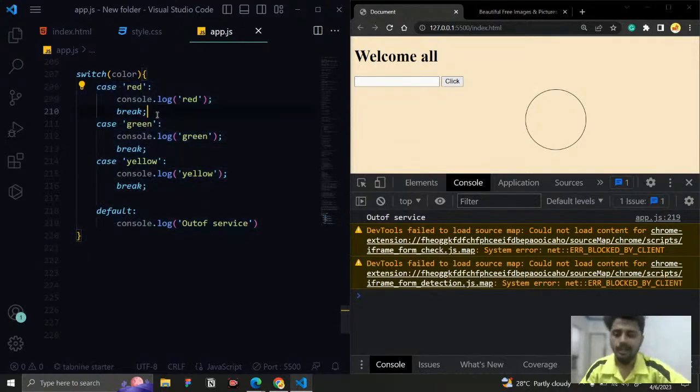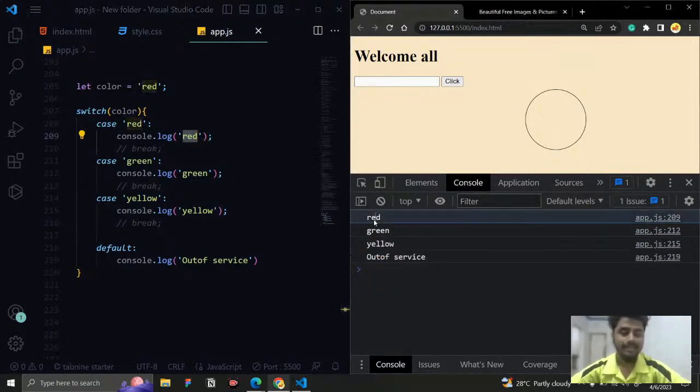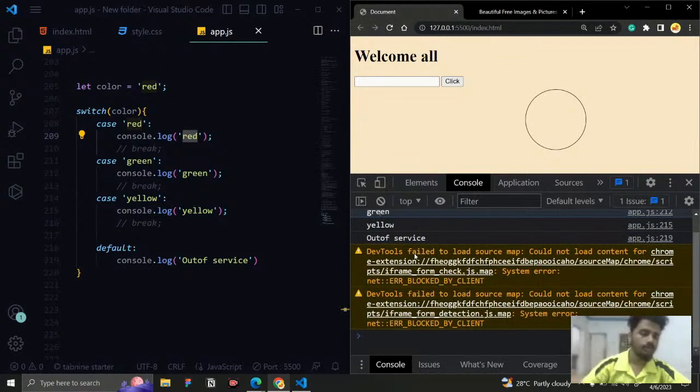For example, right now I'm going to comment out this break statement. Without the break, how will it work? This is going to be red, and what we need is only red, right? If I run it, you can see we are getting red, but not only red: we are getting green, yellow, and out of service too. So what is the issue that we are having? This is what the switch doesn't have: control over what it is executing.